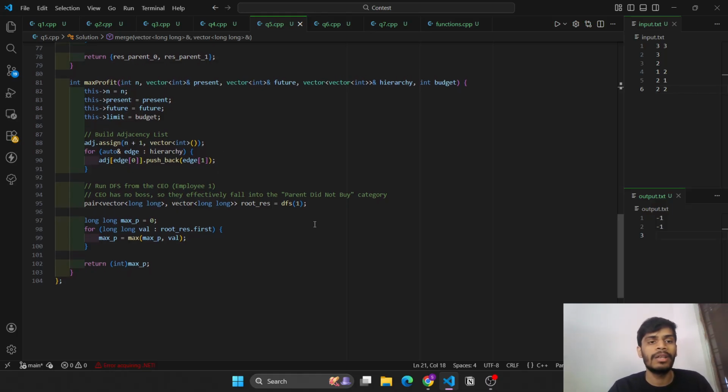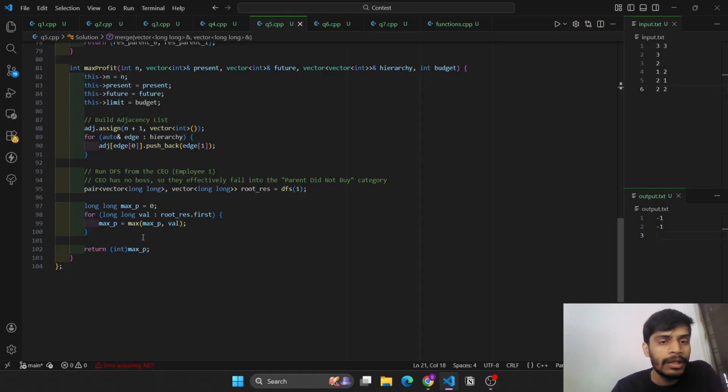Now we start the DFS from CO employee 1, and since CO has no employee, each DFS will be returning this pair: vector of LL comma vector of L. The first denotes that its parent did not buy, and the second vector represents that its parent has bought the stock. For calculating the maximum result, for CO employee 1 there exists no parent, so it will fall in the parent did not buy category. Hence the maximum value is calculated from root result dot first value. So we'll be calculating this maximum result and finally returning it.